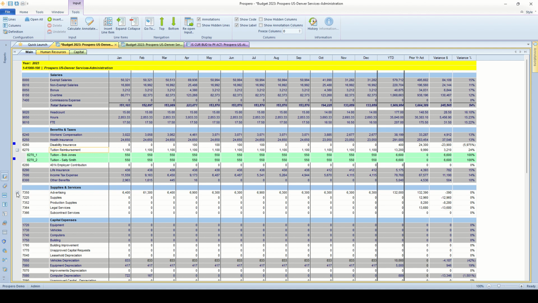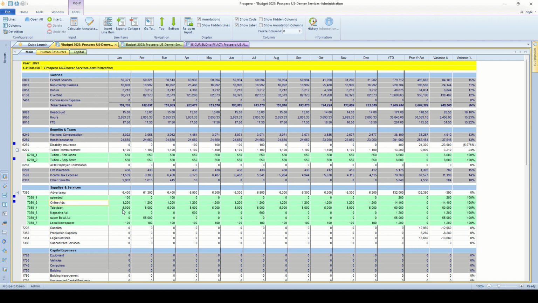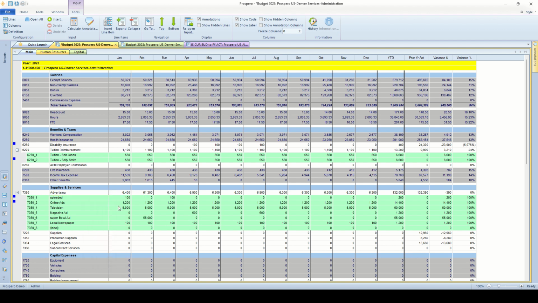Same thing for advertising. I'll open that row. I'll see all of the individual entries and balances that have been added. Now your individual budget managers can right click on these account rows and add additional rows of line item details. Type over the label that pops up there and then type in the balances for that new entry. They can do all that without asking the administrator to add any rows for them, and it does not mess up the consolidation in the save process.